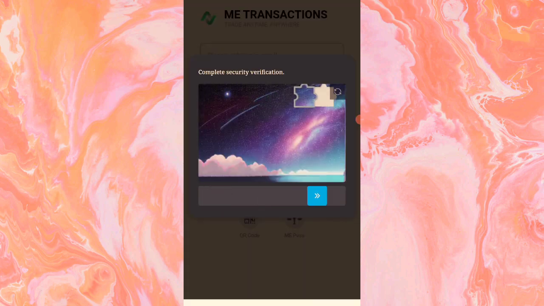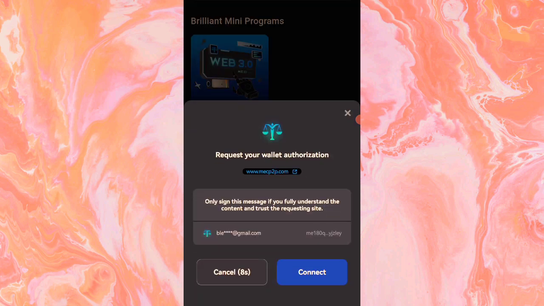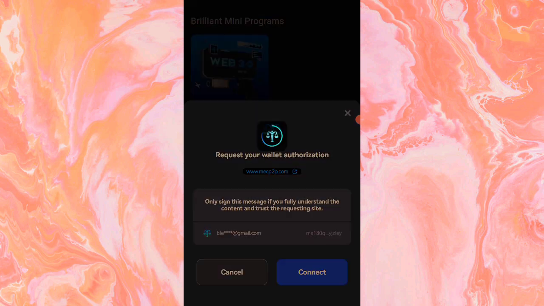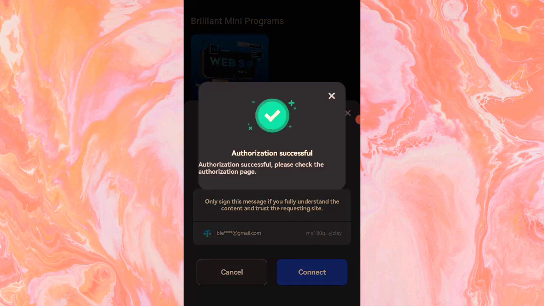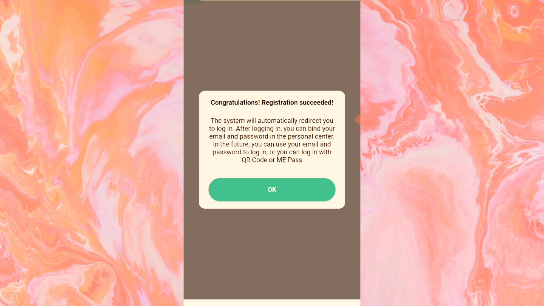So I'm just going to complete the captcha here. And I'll click on connect. Hope it gets to connect today. Authorization successful. Let me go back and see again. Okay, congratulations, registration succeeded. The system will automatically redirect you to login.